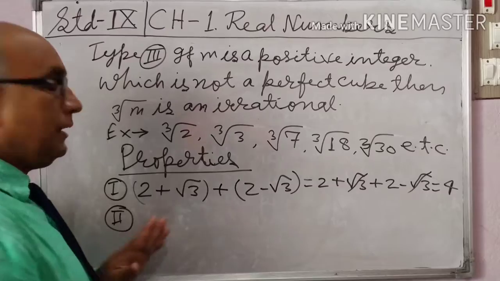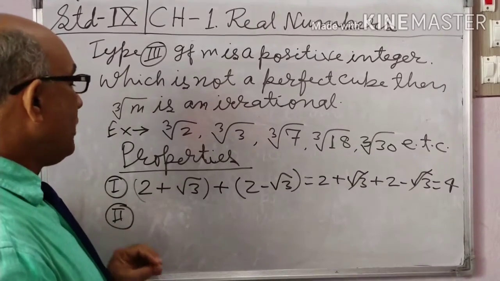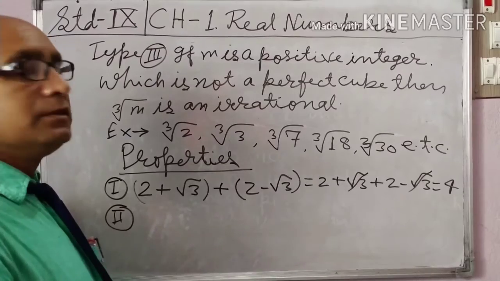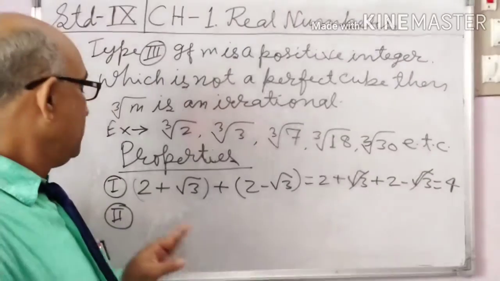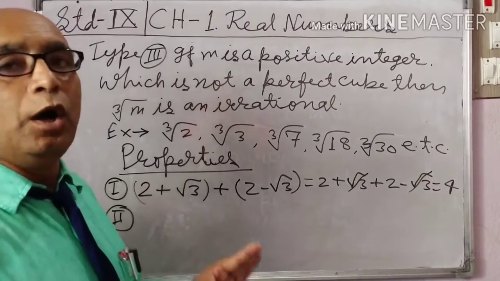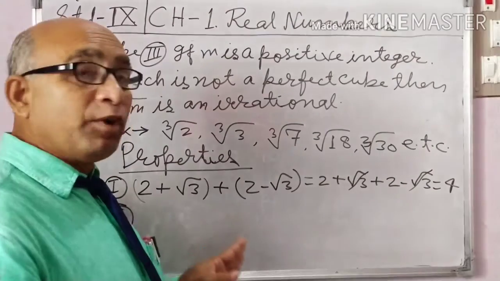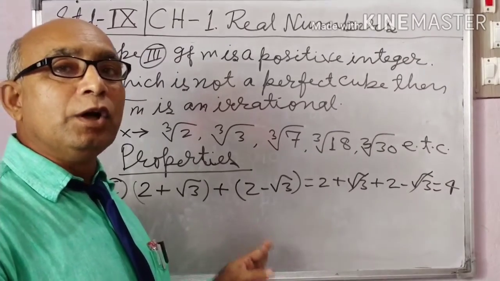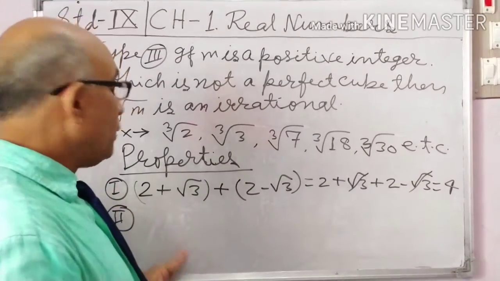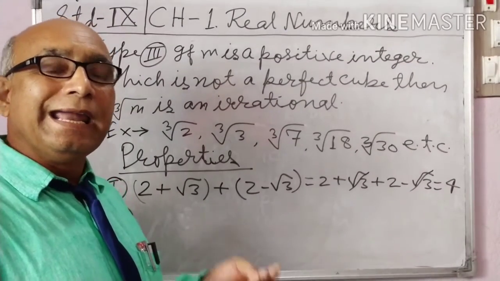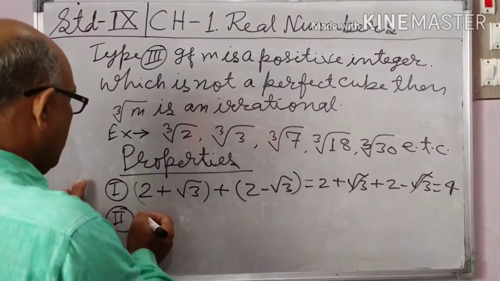Second, the difference of two irrational numbers need not be irrational. The product of two irrational numbers need not be irrational. The quotient of two irrational numbers need not be irrational.